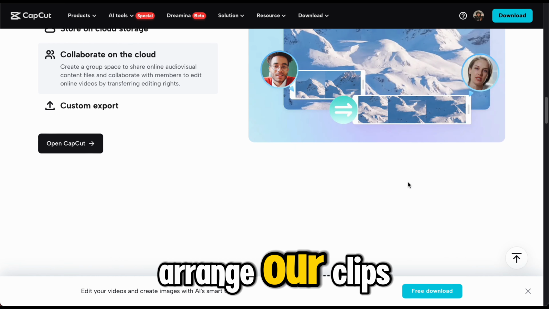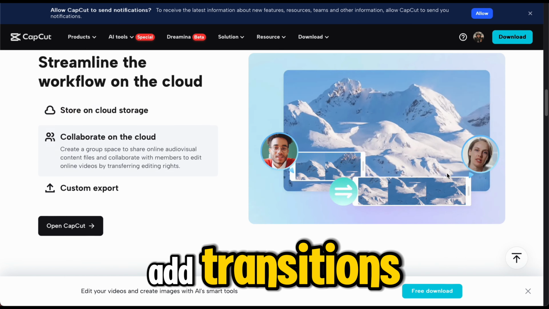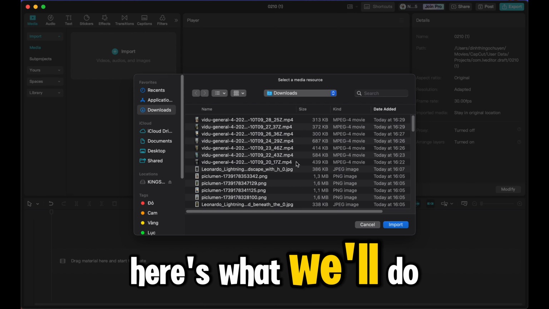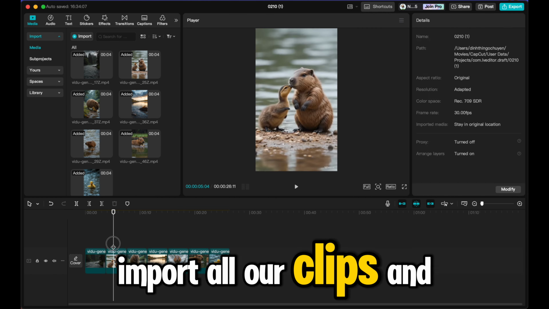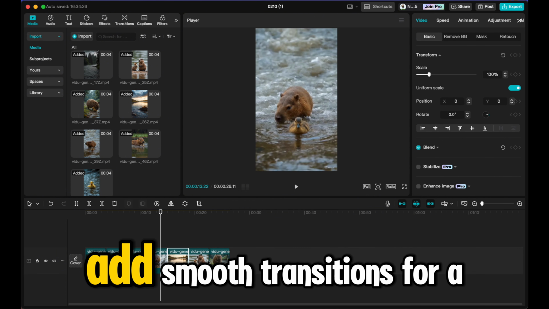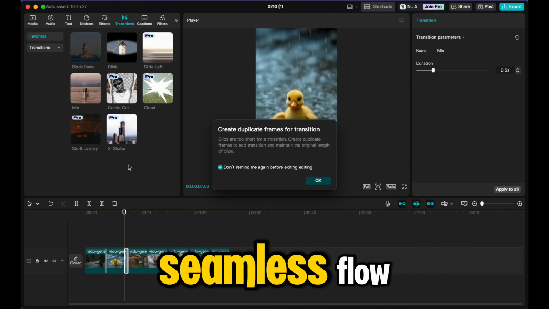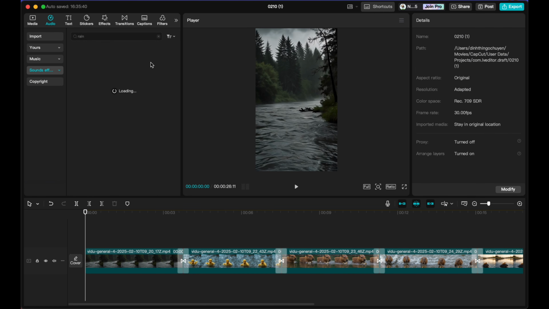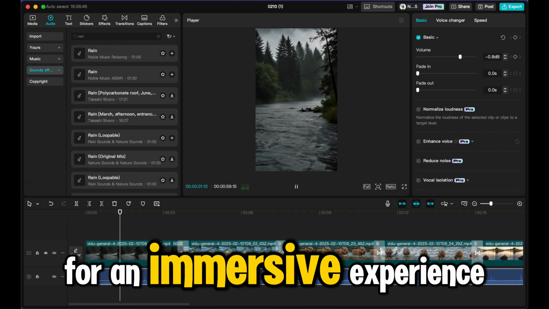Here's what we'll do. Import all our clips and arrange them in order. Add smooth transitions for a seamless flow. Enhance the colors to make the visuals pop. Add sound effects and music for an immersive experience. A well-edited short can skyrocket engagement and increase watch time, which is crucial for going viral.